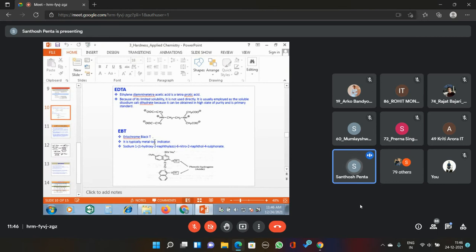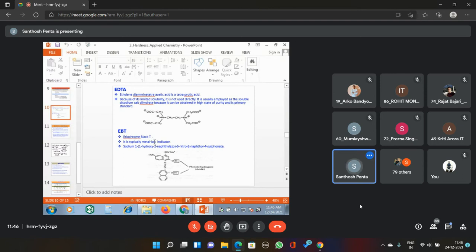Those are redox titration indicators, where oxidation and reduction reactions take place simultaneously. Those indicators are redox indicators. The best example is potassium permanganate. Then the next one is phenyl anthranilic acid, N-phenyl anthranilic acid.